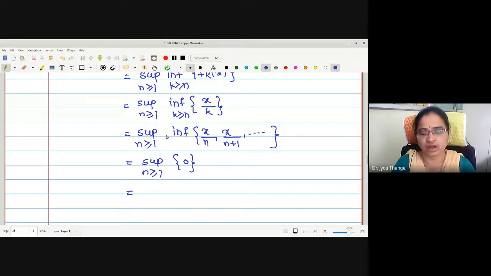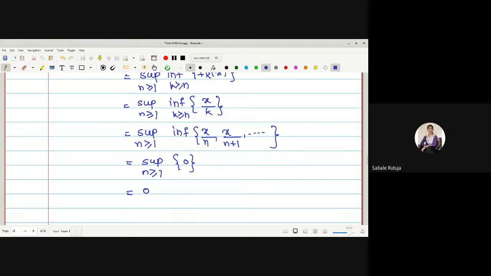Okay. Now supremum, we wanted to find for this set, 0. For every n, if I start with n equal to 1, 2, 3, for every n, what is this set? 0. Finally, it gives a singleton 0. What is the supremum value there? 0. 0.